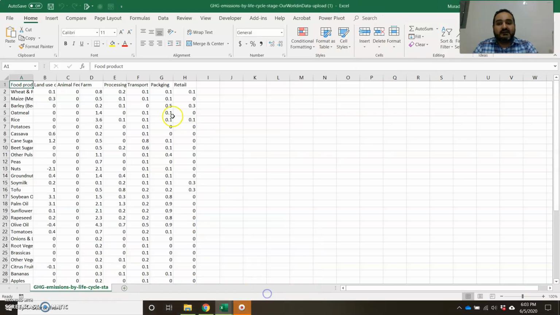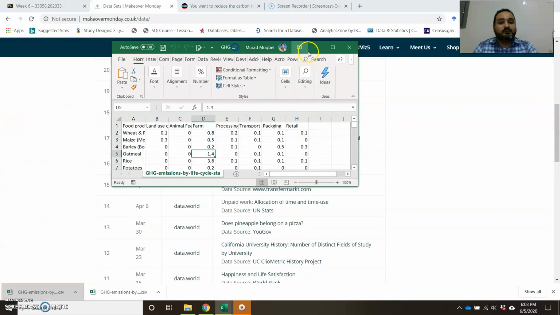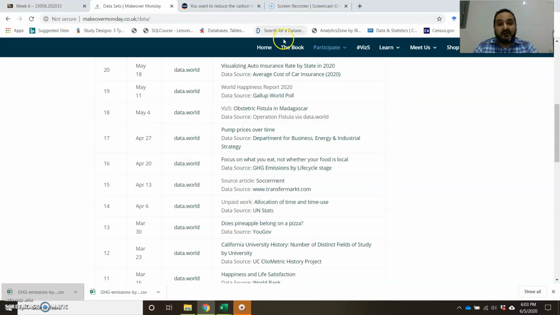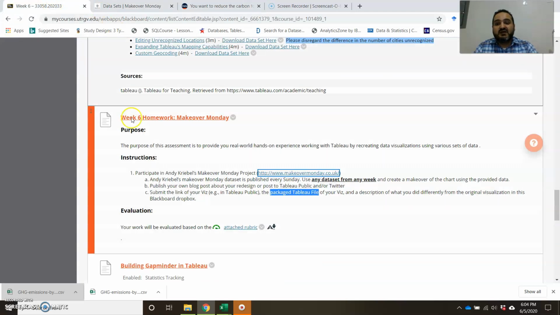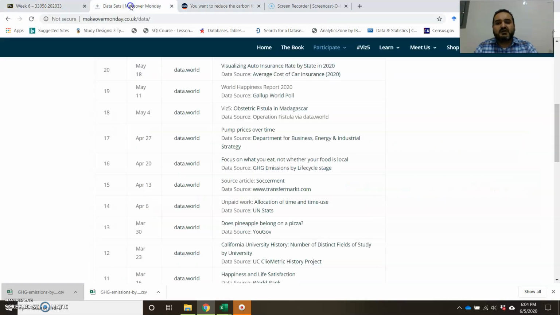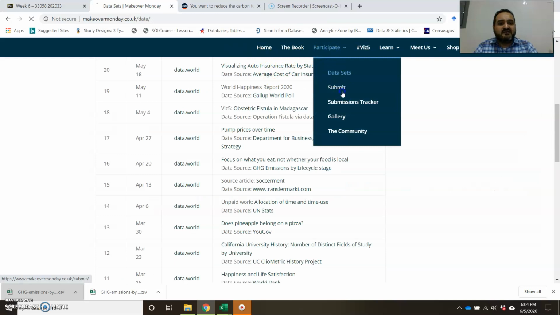Let's see here. So this is the data set they have, and then you can play with it until you find something good. So we will use Tableau as required for this assignment. And then when you are done with your data visualization, you can feel free to do the submission that they have here.